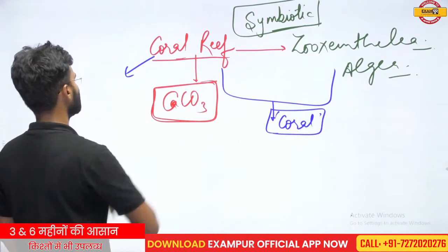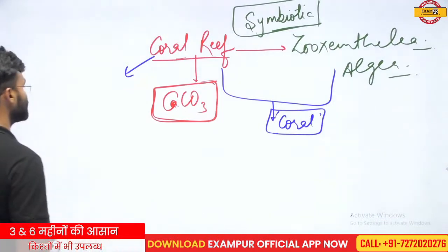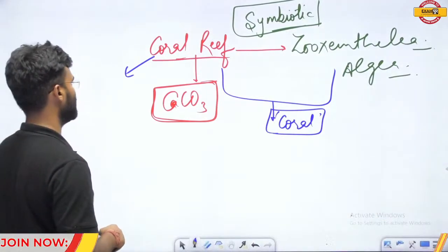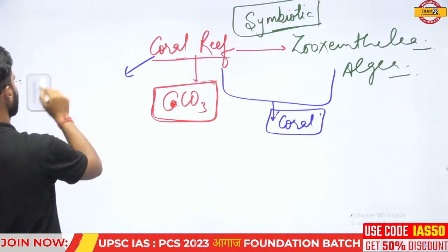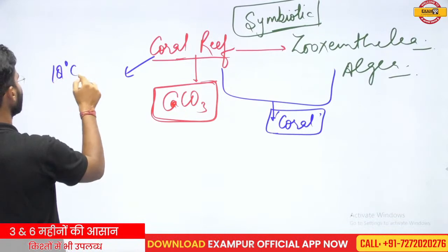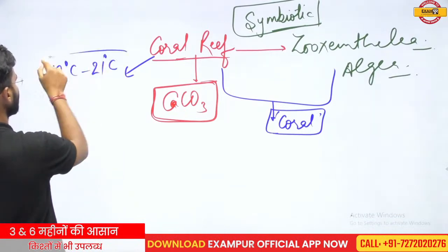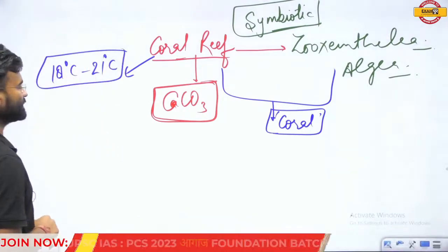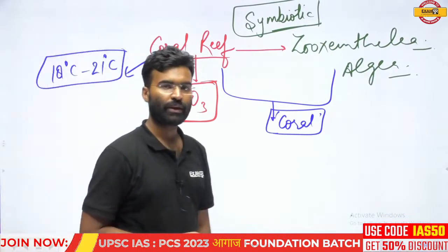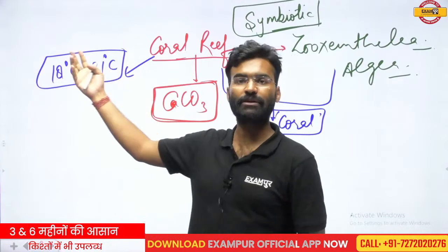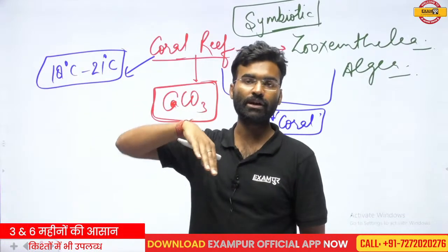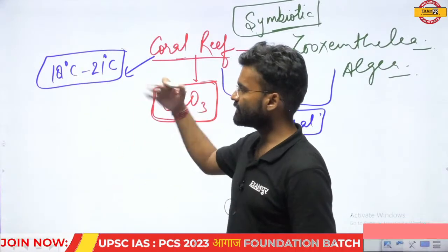And these corals have some conditions for their survival. The first survival condition is that the temperature should be between 18 and 21 degrees Celsius. If the temperature rises above 21 degrees Celsius, to 25 or 27 degrees Celsius, they will die.